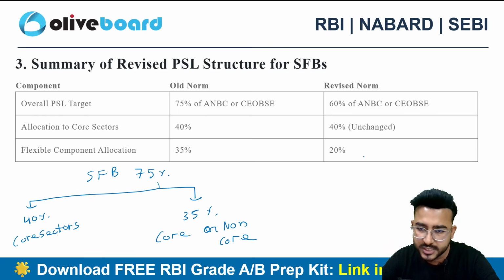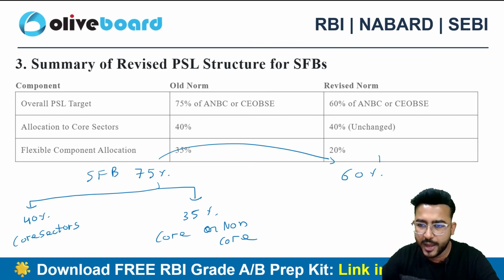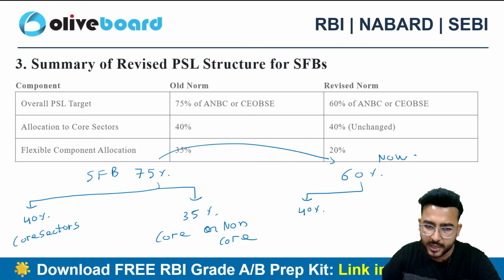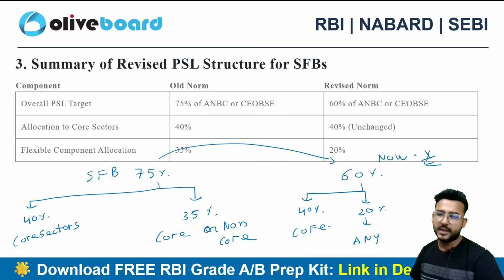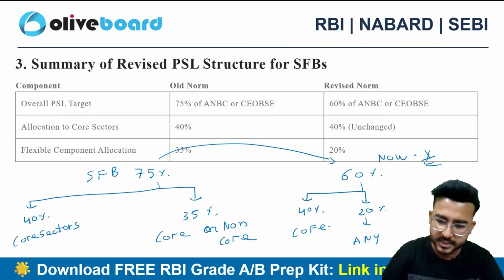But there is a change now. Now it is just 60%. So 40% you have to again allocate to the core areas. The rest of the 20%, now it will be just 20% only instead of 35, because RBI has actually reduced it by 15%. This you can contribute in any area. So this is the new structure here, right?